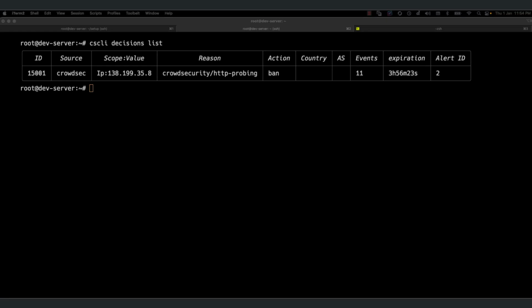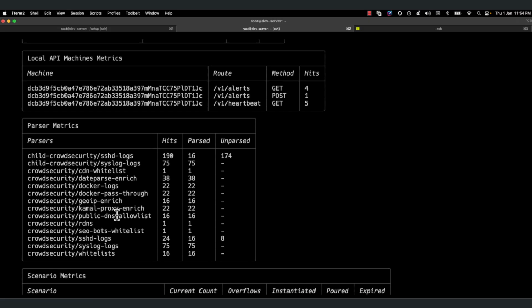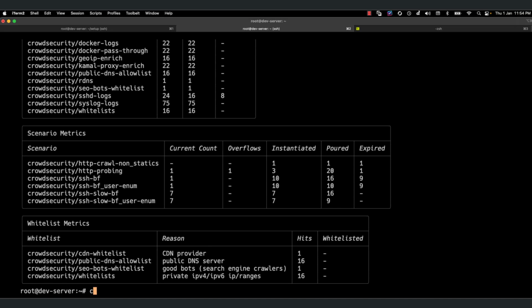Whoever is going to come new, not the earlier. Okay. So now we will do one more stuff. We will see live metrics here. You can see here what are all the scenarios as of now. There is HTTP probing. Someone is trying to find SSH BF. If they are trying to say like I am going to be a user, I'm just trying to connect with you, and then you are going to do stuff. And then these are all parser metrics, and these are all the APIs which are accessible locally, which you can use. But now we will go for the fun part.